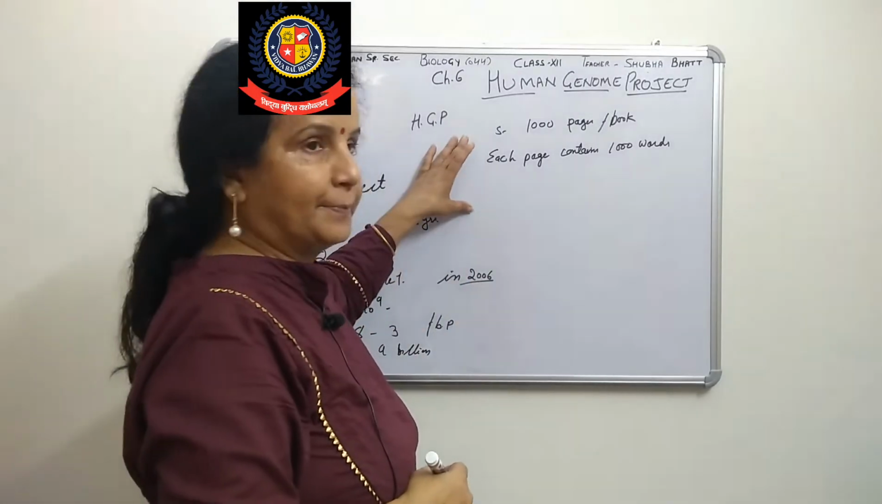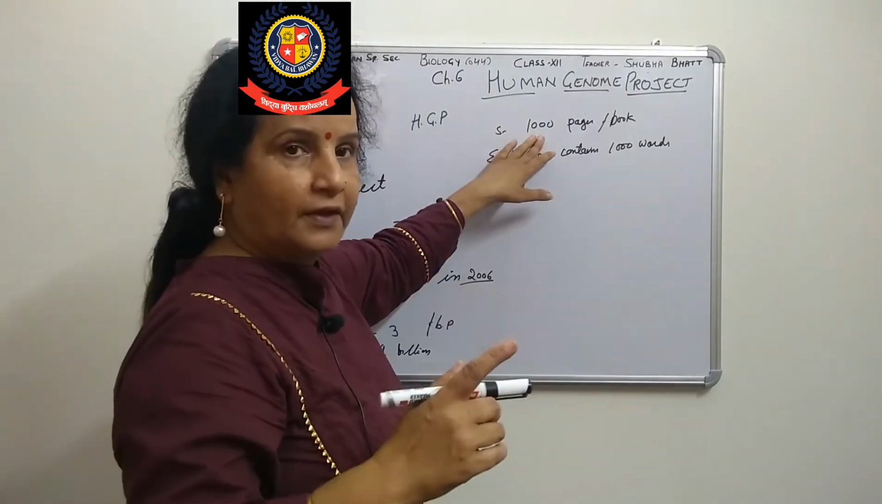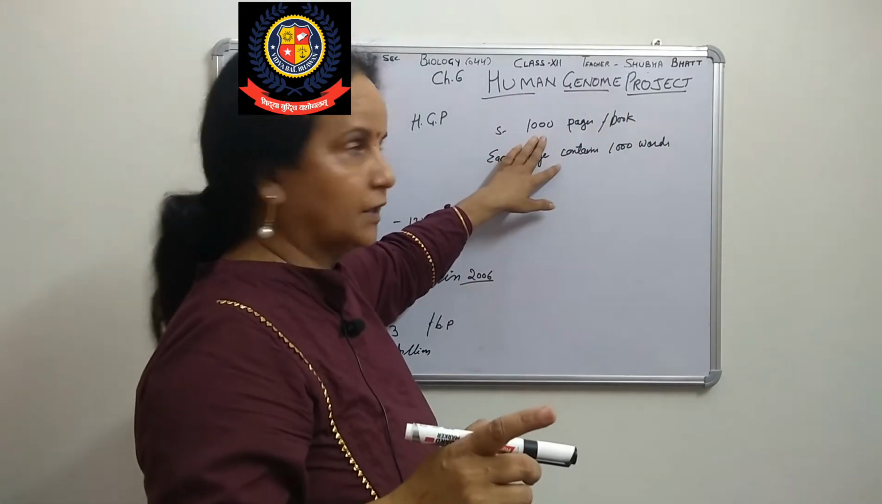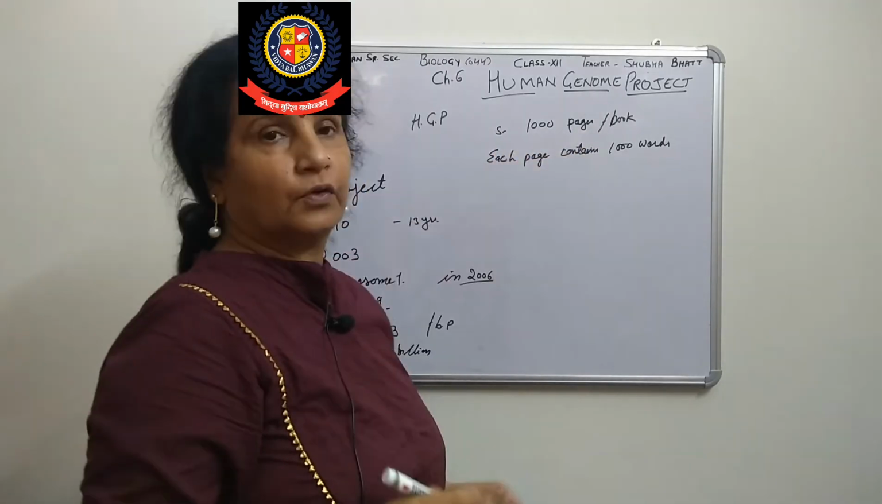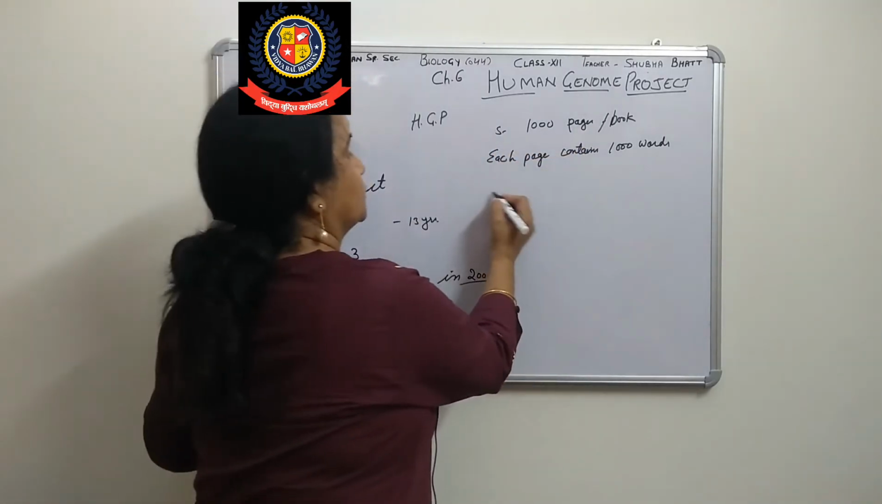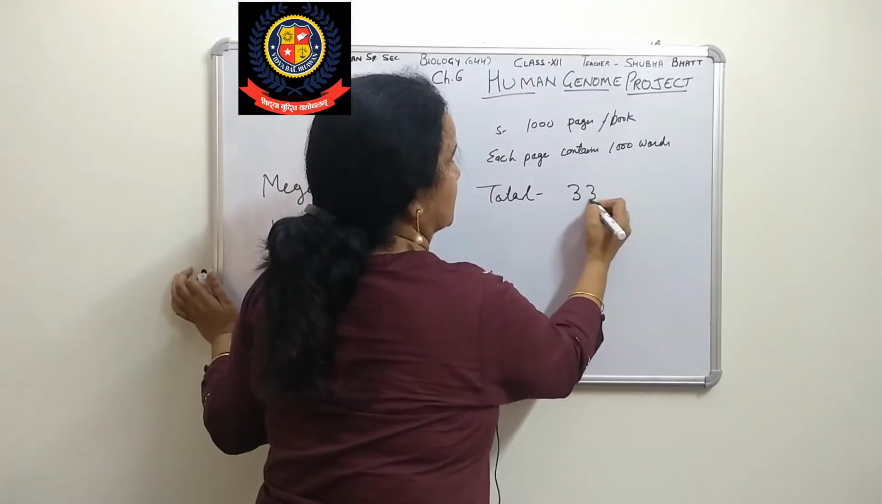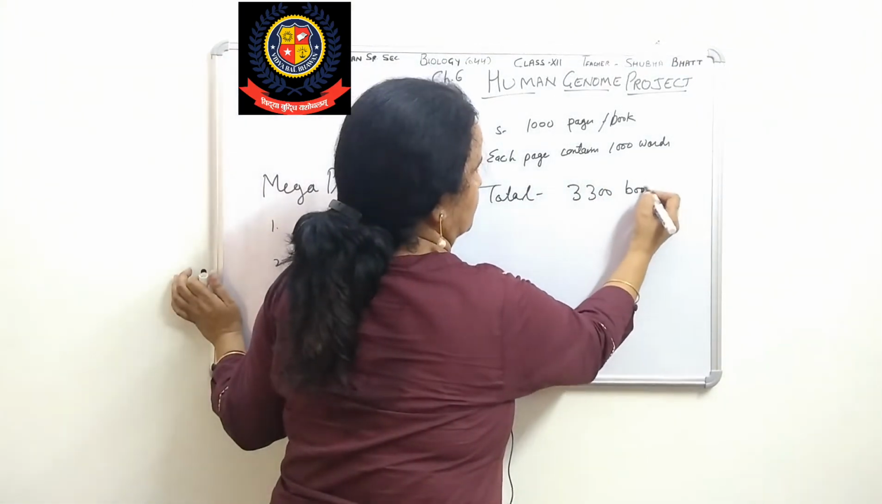if we want to type it, if in one page 1,000 words are there and 1,000 pages in one book, then in total the books that will be consumed will be 3,300 books.